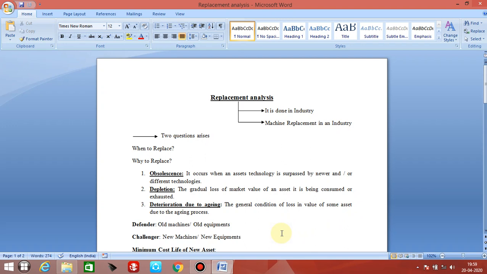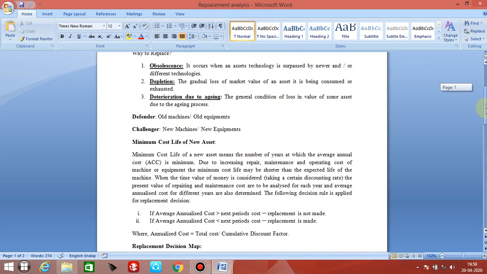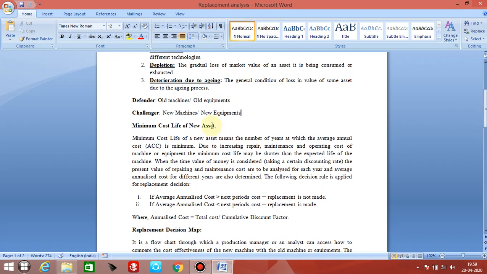Now in replacement analysis in the industry, there are two concepts. One is the defender, another is the challenger. Defender means those who are old machines or old equipments. Challenger means new machines or new equipments. Now always the challenger comes into existence in the market to replace the defender.